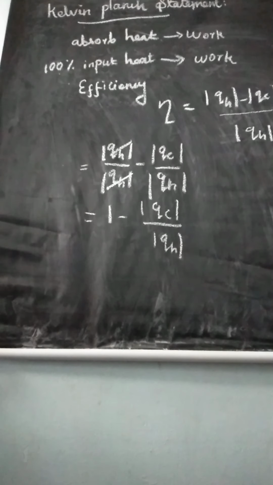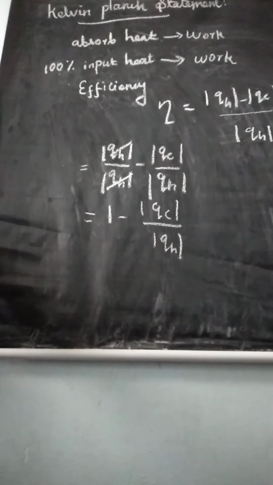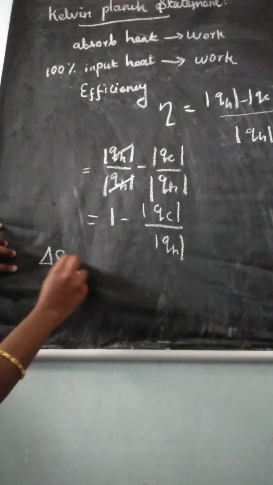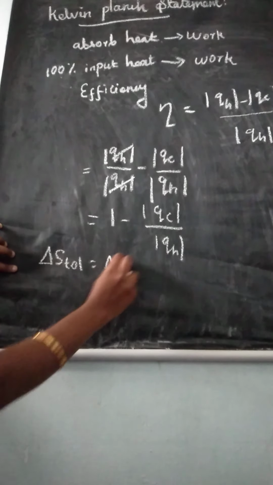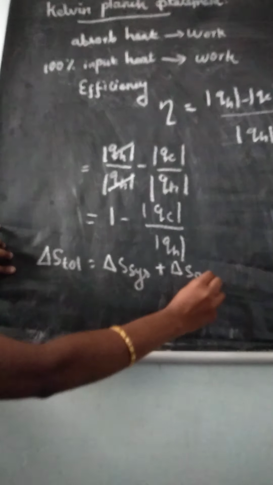Now listen. In the cyclic process, for a reversible process, we already learned the formula delta S total is equal to delta S system plus delta S surroundings.